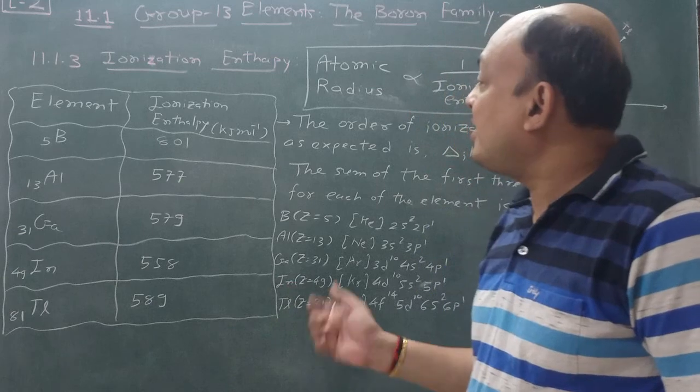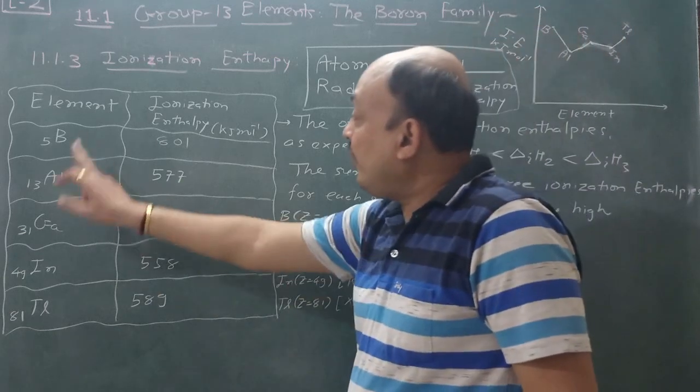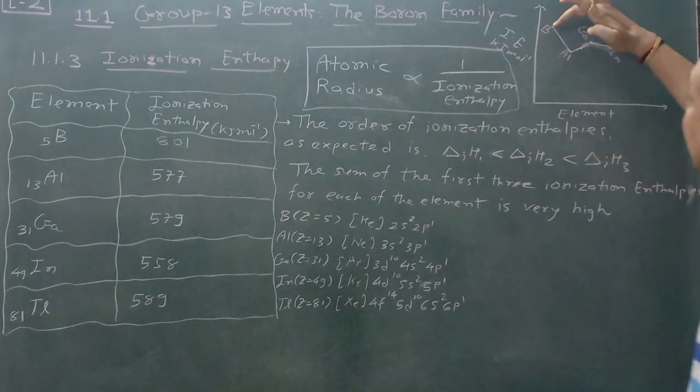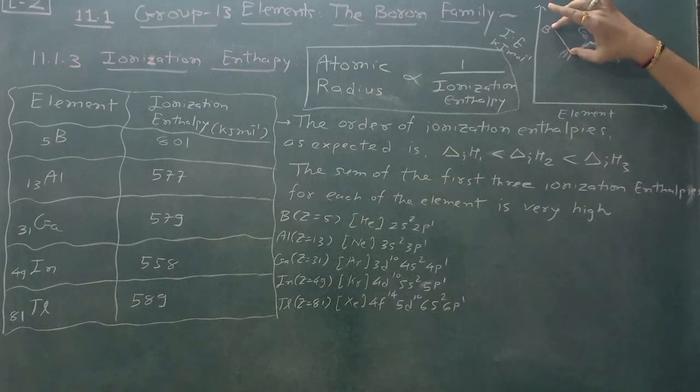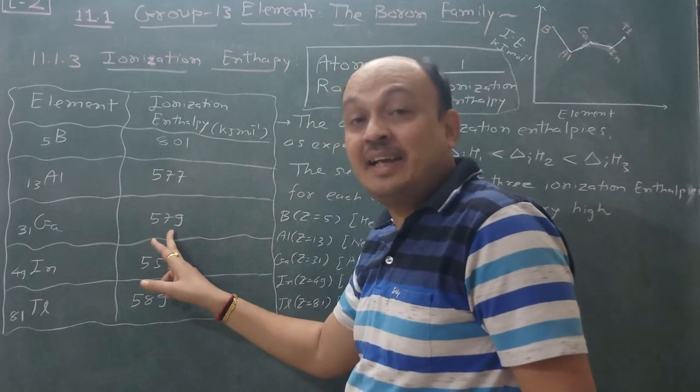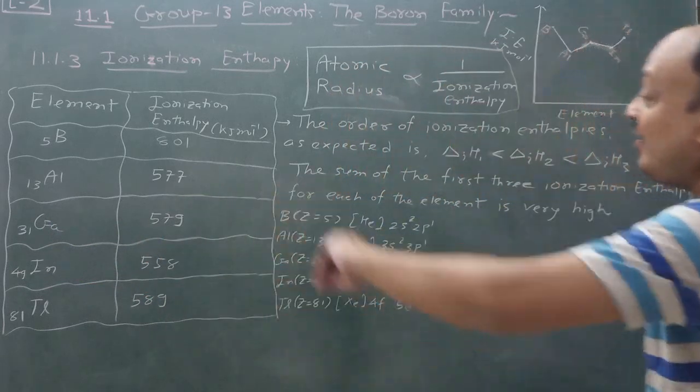But here just see boron to aluminium, this rule is followed: 801 to 577. In the graph, boron to aluminium indicates that ionization enthalpy decreases to 577. Now see, when gallium is 579, it is opposite of this. Once again we have to draw this.